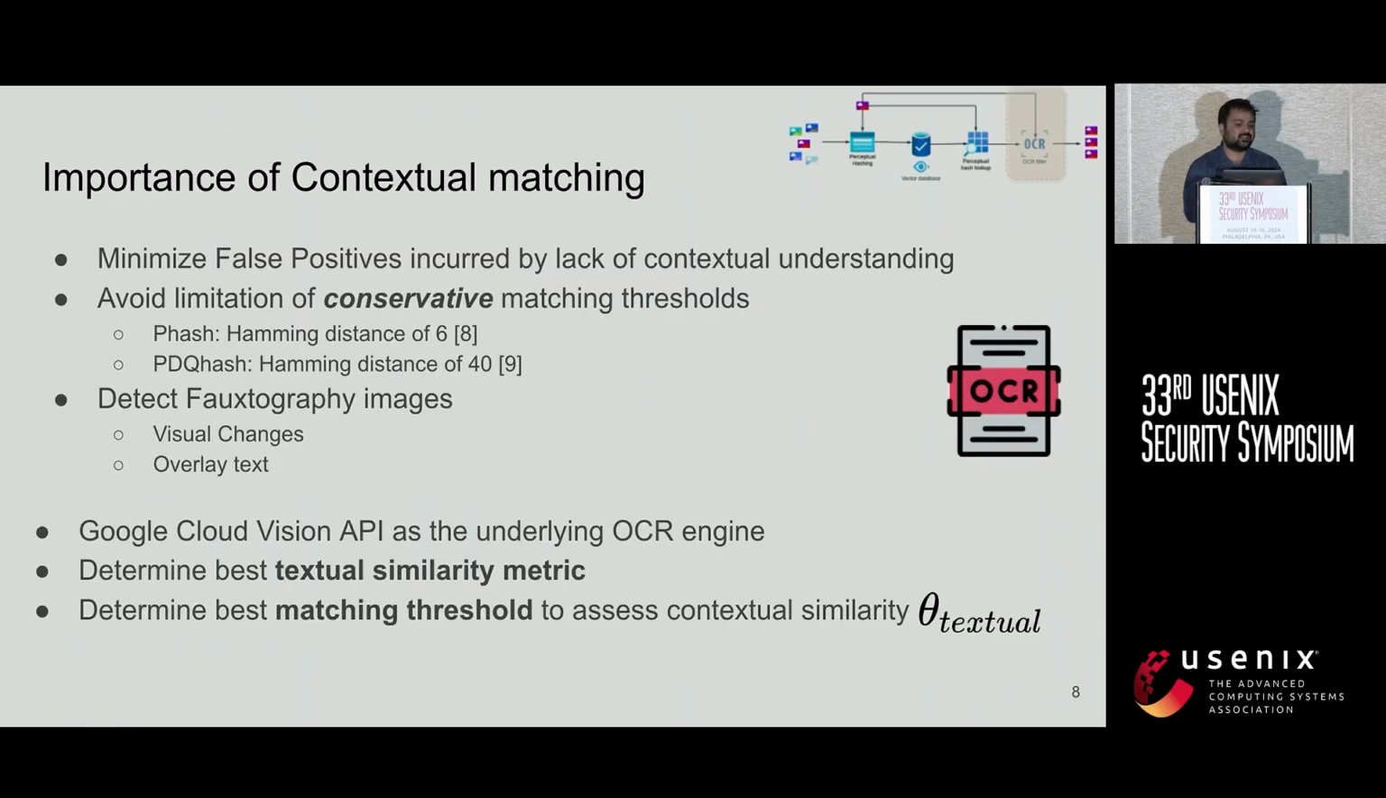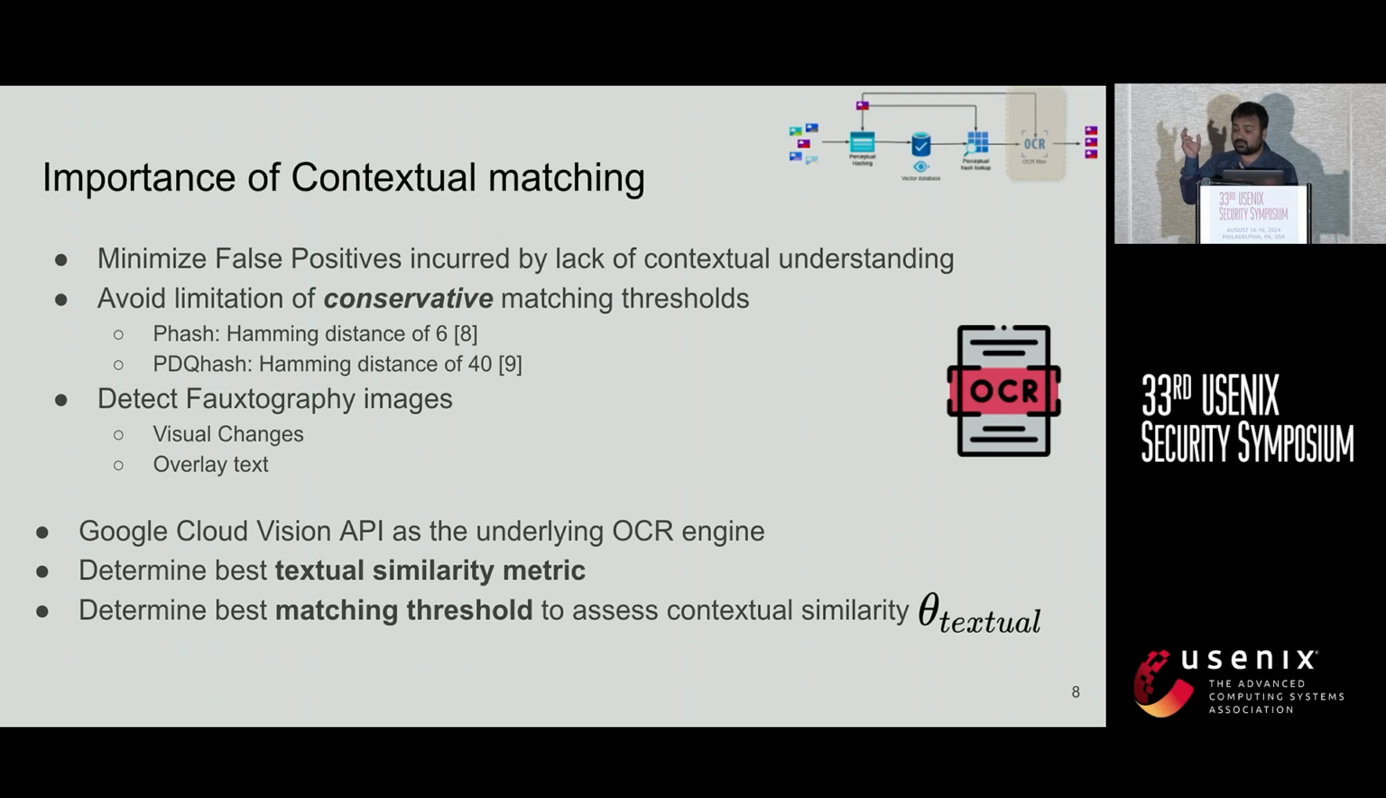There are multiple advantages of contextual matching. First, we are able to reduce a lot of false positives that are not relevant to the original claim that we want to flag. Also, we found that using contextual matching alongside visual matching allows us to explore a much larger visual similarity matching threshold. Prior work errs on the side of a conservative matching threshold because they want to ensure there are as few false positives as possible. For example, related work using pHash uses a Hamming distance of 6, and related work using PDQ has used a Hamming distance of 40, which are really conservative thresholds.